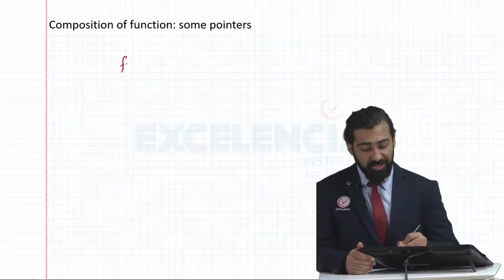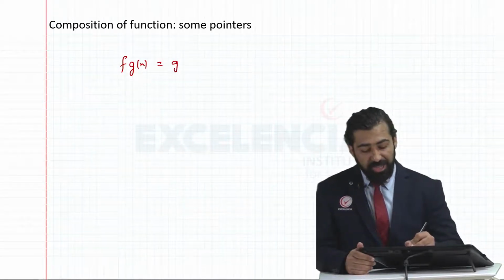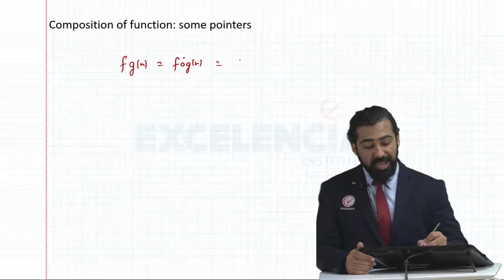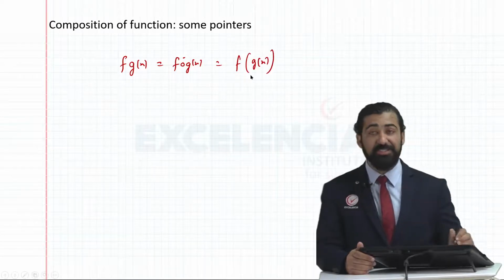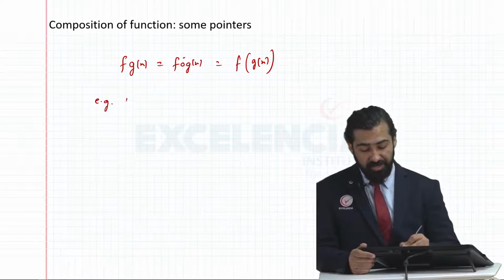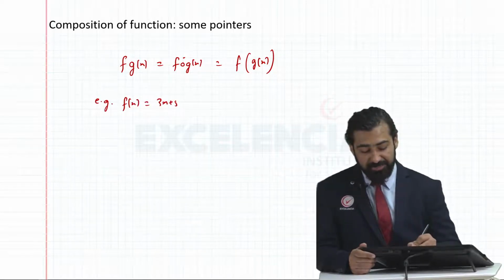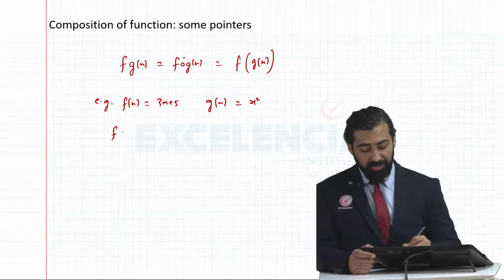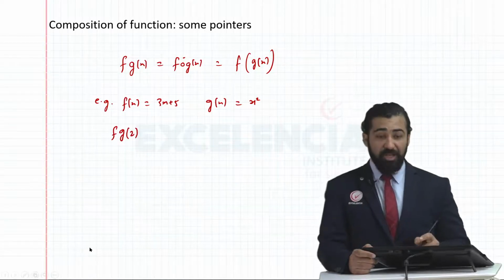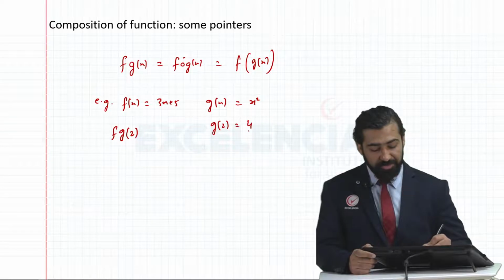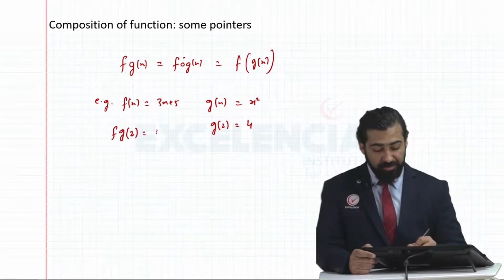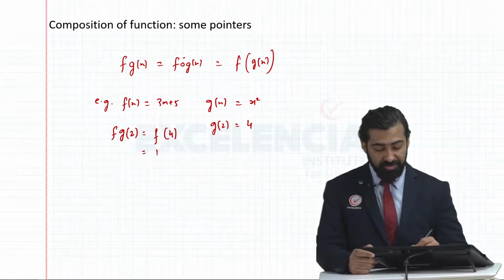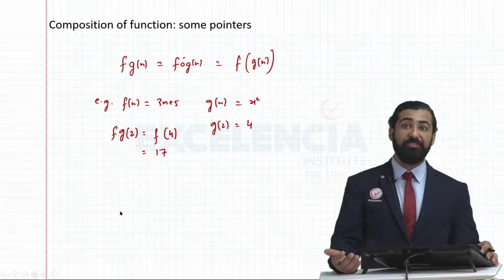Then we learned something called composition of functions. In composition of functions, f of g of x, or f o g of x, means I have to replace x with the function g of x in the given function. As an example, suppose f of x is 3x plus 5 and g of x is x square. I want to find the value of f of g of 2. g of 2 is easily seen to be 2 square, which is 4. So f of g of 2 is the same as f of 4. Replace x with 4 in f of x: 3 fours are 12, plus 5, is 17. That's the value of f o g.